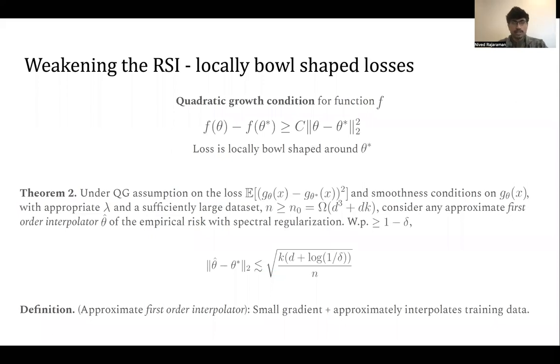And over here, we show a slightly different result. Under the same quadratic growth assumption on the loss, and a smoothness condition on the functions g theta that you're parameterized with, choosing your regularization properly and with a sufficiently large data set, any first order interpolator of the empirical risk with spectral regularization is good. It's close to the ground truth function. An approximate first order interpolator is defined as a point that has a small gradient, and at the same time, it approximately interpolates the training data. So its training loss is small.